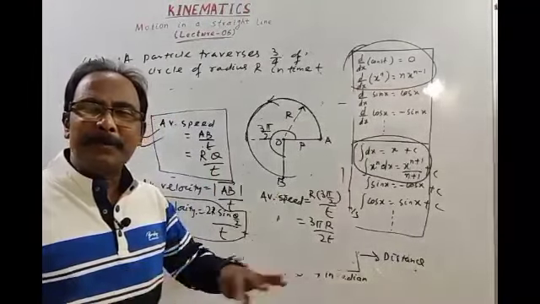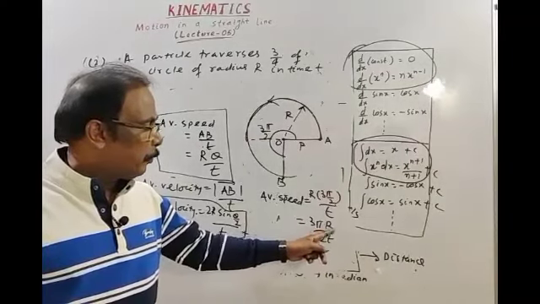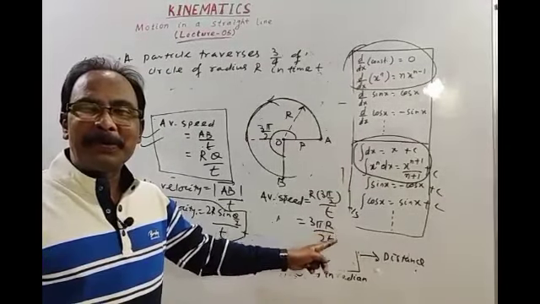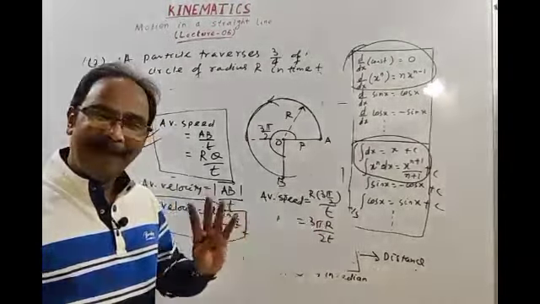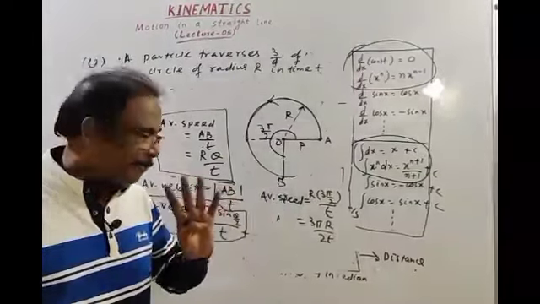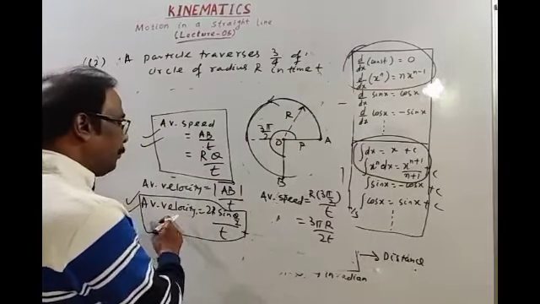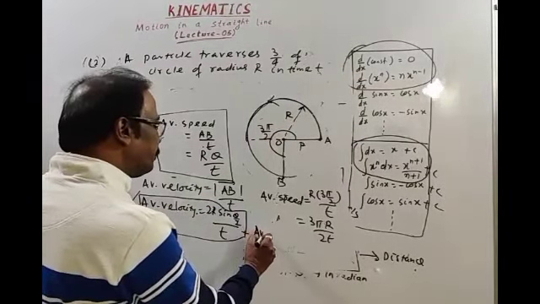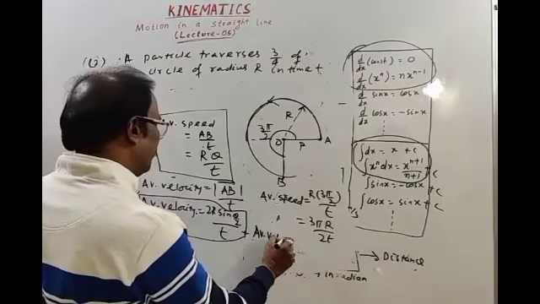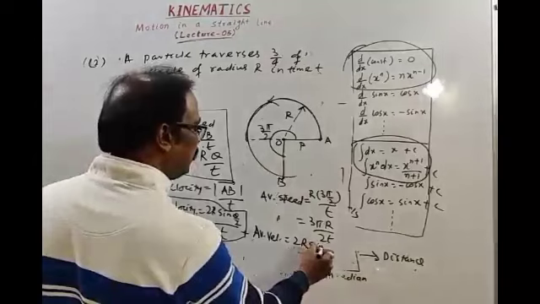I have not used any numerical values, meaning magnitudes. I have used only variables r, t, etc. If the values are given, you can put those values, right? Okay. If in the question we have to find the magnitude of average velocity, it is 2r sine theta by 2.